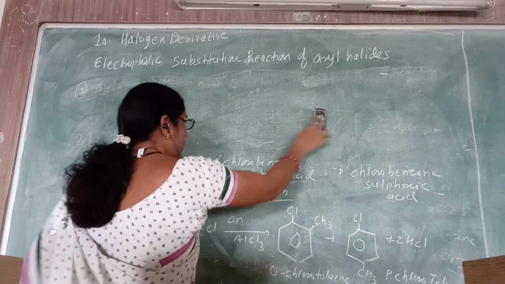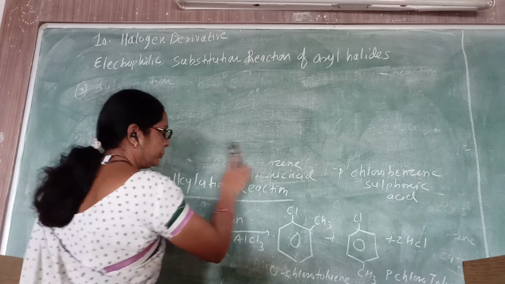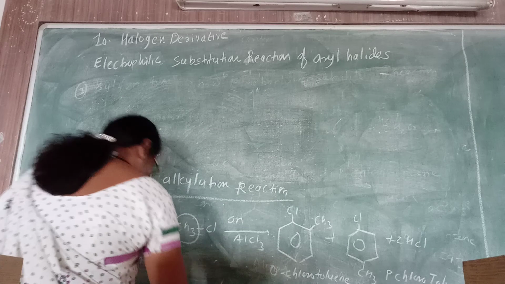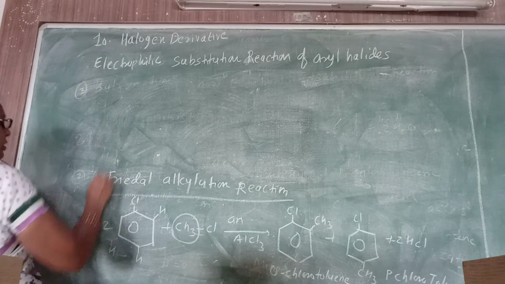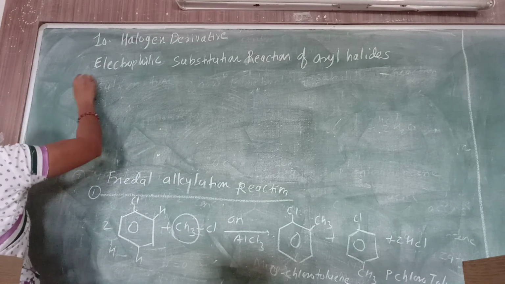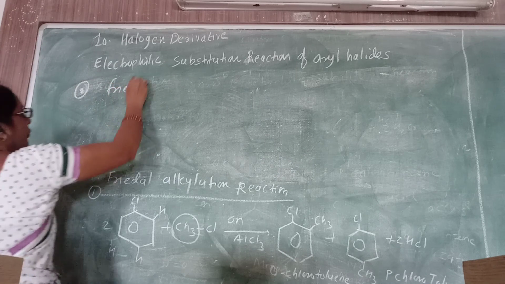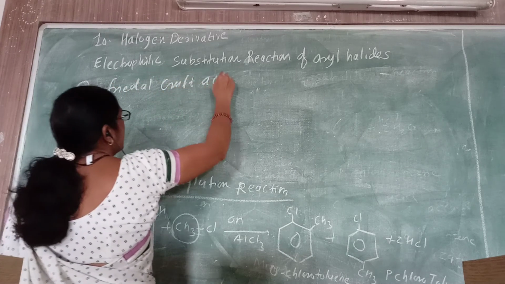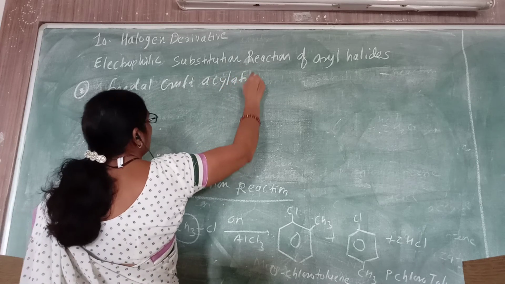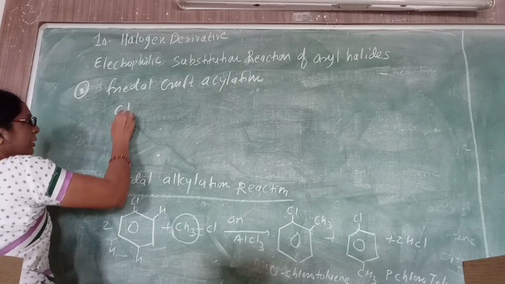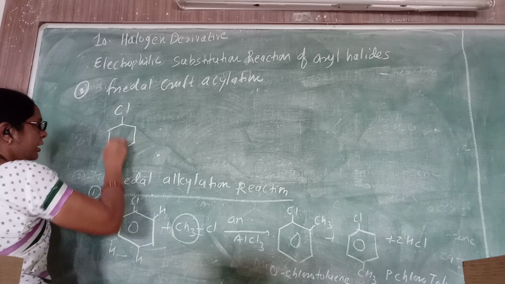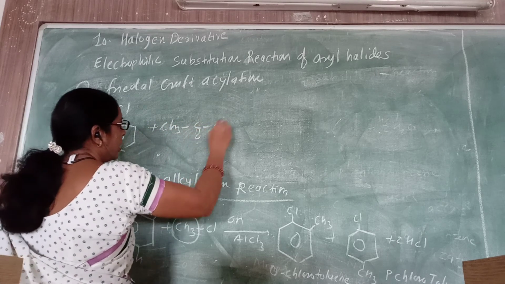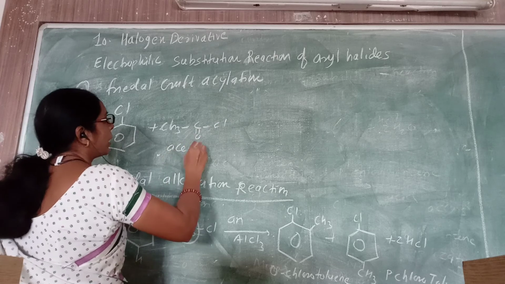In Friedel-Crafts acylation, chlorobenzene is again reacted with CH3COCl, called acetyl chloride.